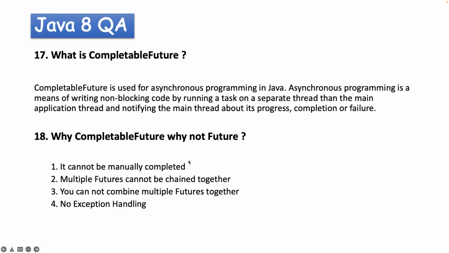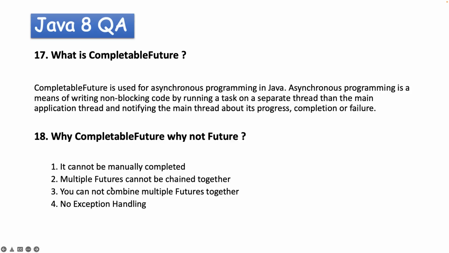Why not the Future object? So the Future object was introduced in JDK 5 as I already mentioned, but there are some disadvantages of using this Future object. First, it cannot be manually completed. Once you execute the Future object, unless you call the .get method, it will not complete the execution. It will keep blocking your thread. It cannot release the result until you call the get method. That is why it is difficult to complete the Future object manually.